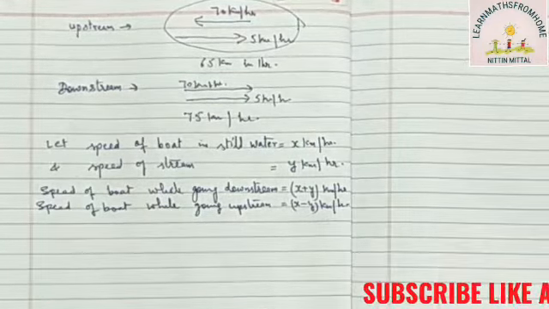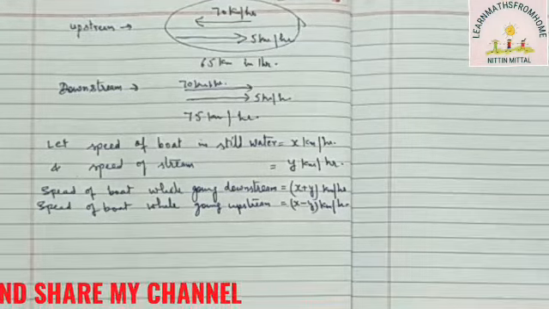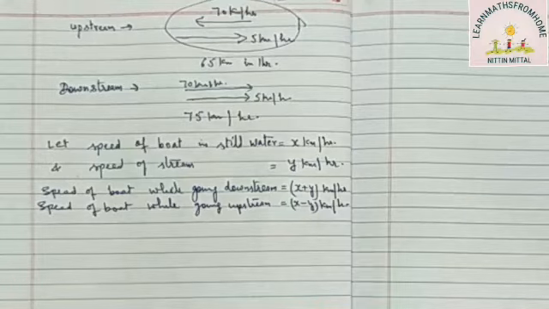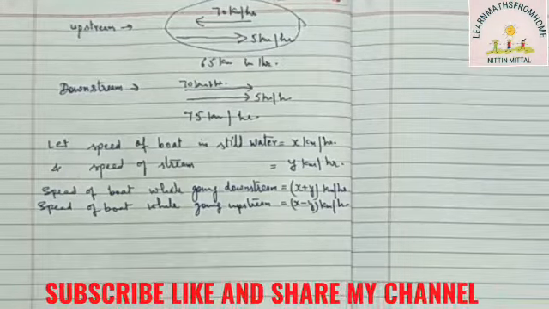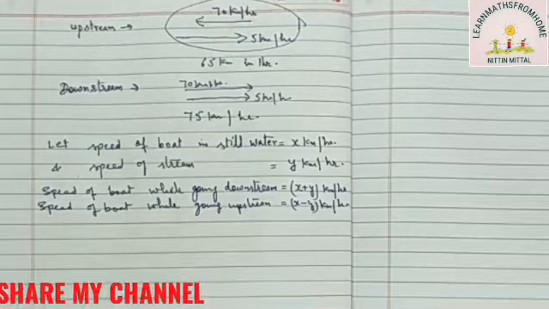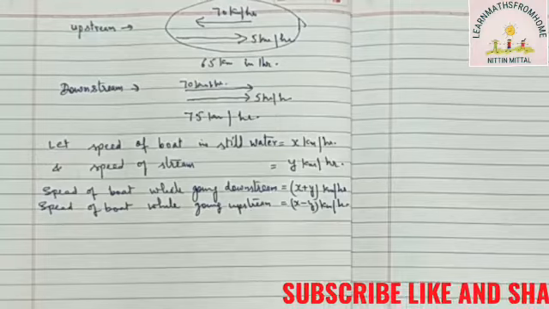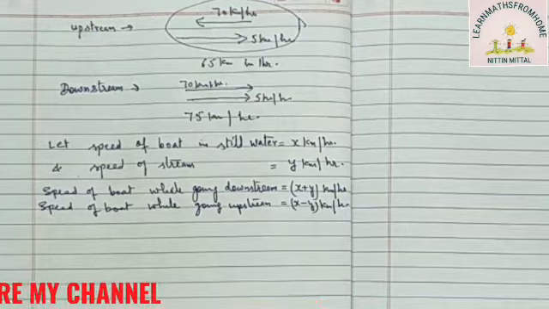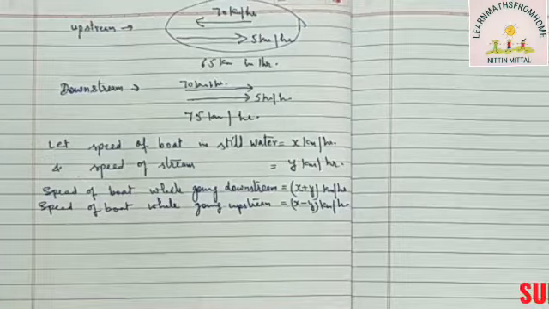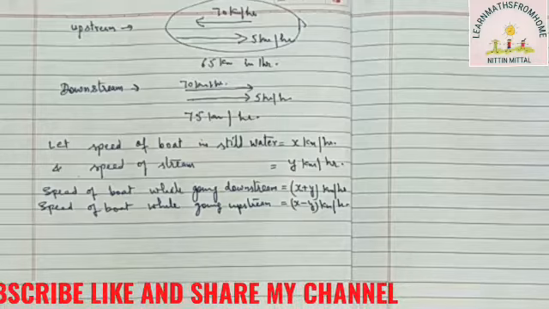Remember students, while writing the speed of boat during upstream, always remember the important thing: speed of boat will come first, because speed of boat cannot be less than the speed of stream, right? This is the main mistake that students normally do in statement questions. They take the speed of stream first. So you're not supposed to make this mistake. Always take speed of boat first.